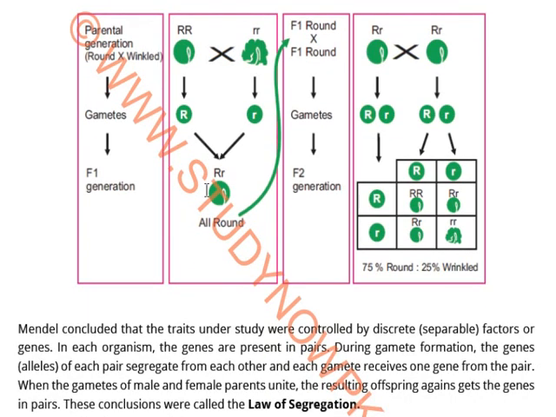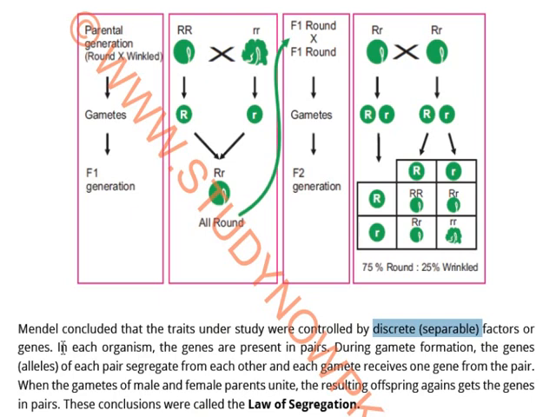Now, Mendel concluded that the traits under study were controlled by separable discrete, that means separate factors, or genes. In each organism, the genes are present in pairs. During gamete formation, the genes of each pair disaggregate from each other, and then the gametes join, and because of this union the resulting offspring get the genes from the parents in pairs.